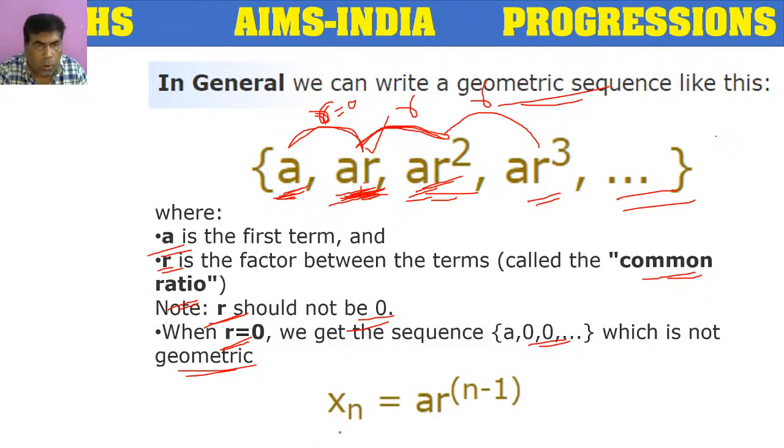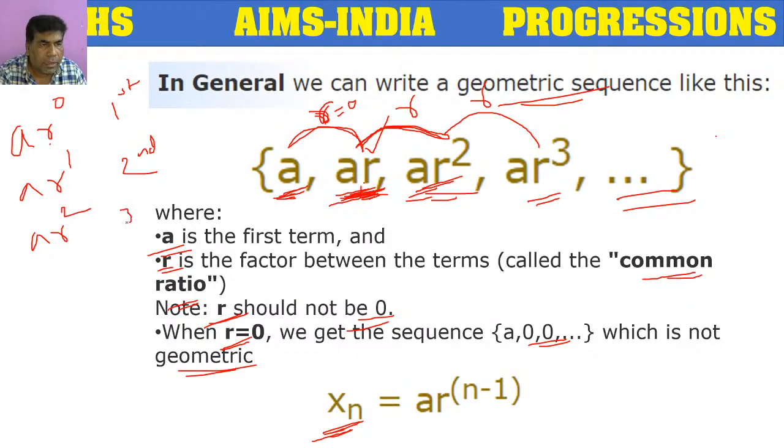So here, what is the nth term? What is the value of the nth term? In the first term, we have only A, meaning there is no R. We can take R power 0 in the first term. In the second term, we have AR, meaning R power 1 is there. In the third term, we have AR square.